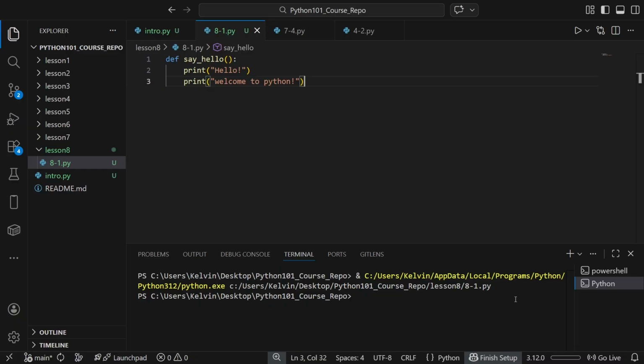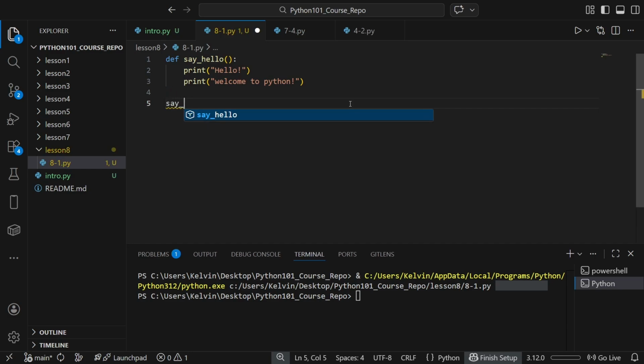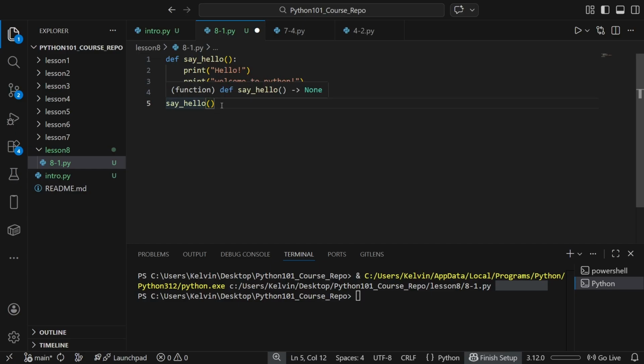Nope, absolutely nothing. That's because we haven't called the function yet. So in order to see the print hello, we would have to actually run it, and we call it like this, the function name with open parentheses. We would call it with the function name and whatever arguments you want to pass in. In this case, it's none, so we can just call it like this.